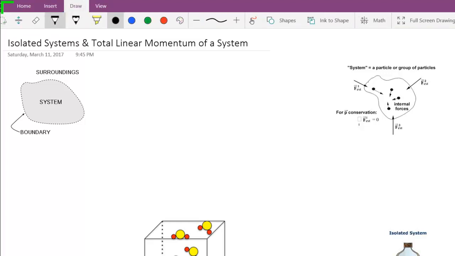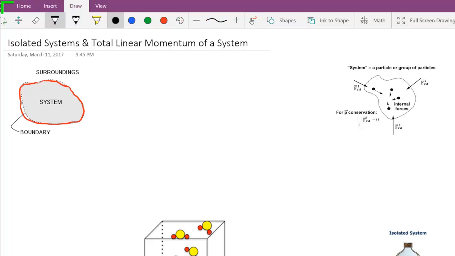Okay, in this video, we'll talk about systems, isolated systems, and the total linear momentum of a system. So, in this first figure here, we have a system. Now, a system can be a region of space, as shown here, in which case everything inside this region is a system, and then I have the boundary line in red here. Or it could be a collection of particles.